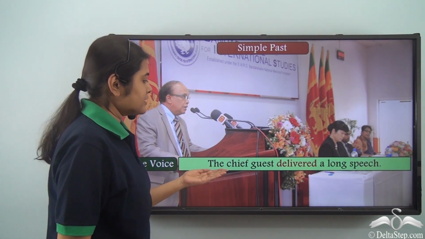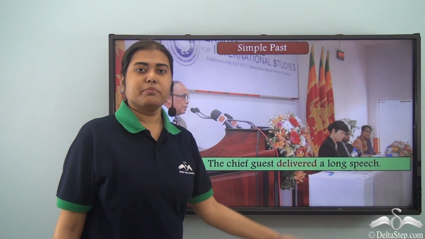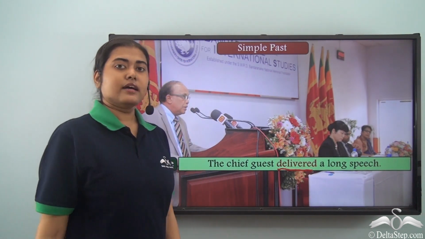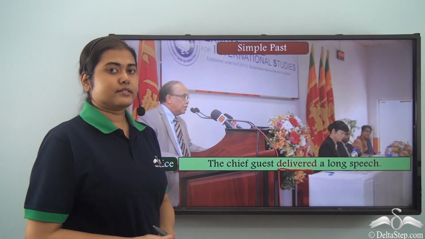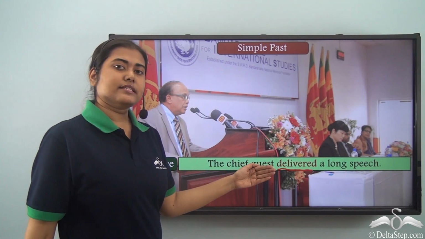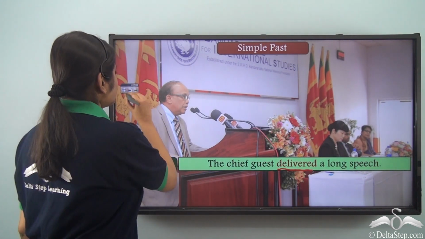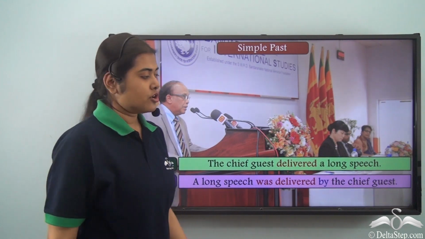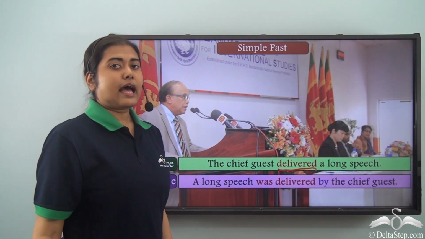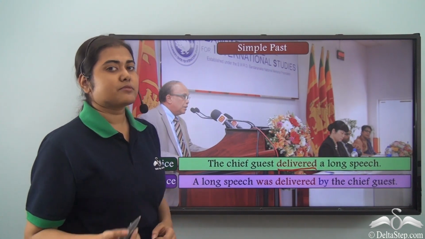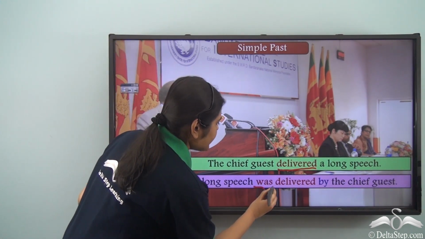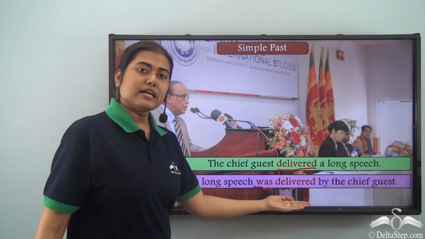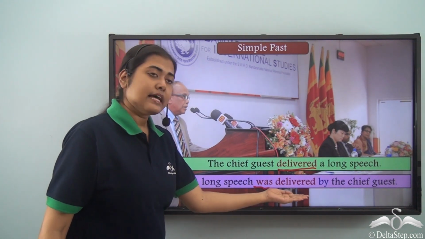Now, look at this sentence. The chief guest delivered a long speech. Now, this is our sentence in the active voice. What is our verb? Delivered, and it is in the simple past tense. Now, when we change this sentence into its passive form, what should the sentence be? A long speech was delivered by the chief guest. Here delivered is the verb, and when we change it into the be plus past participle form, we get the be verb in the simple past tense, that is was, plus the past participle form of the verb deliver, which is delivered.